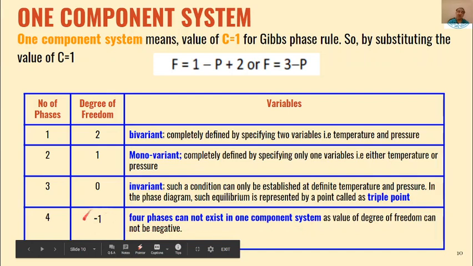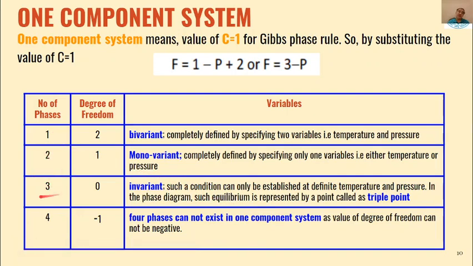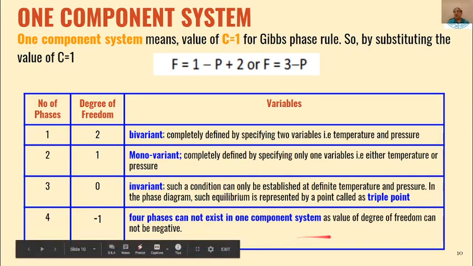So because here the degree of freedom value is -1, 4 phases cannot exist in one component system. In one component system, the maximum number of phases possible will be 3 at a given point. So degree of freedom cannot have a negative value.